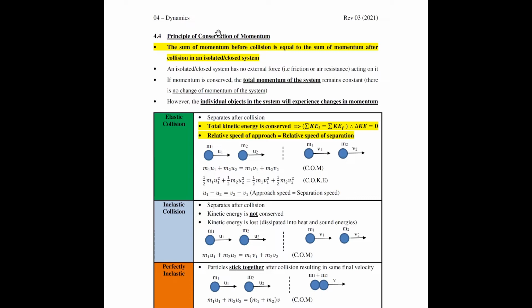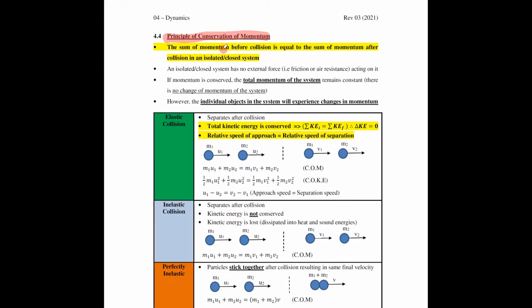hit something else. A moving object won't move indefinitely to infinity. Eventually, something will be in its path and it will collide with that object. Okay, so what we're interested to know is what happens when an object collides with another object. Specifically, when an object collides with another object, we have something called the principle of conservation of momentum, which